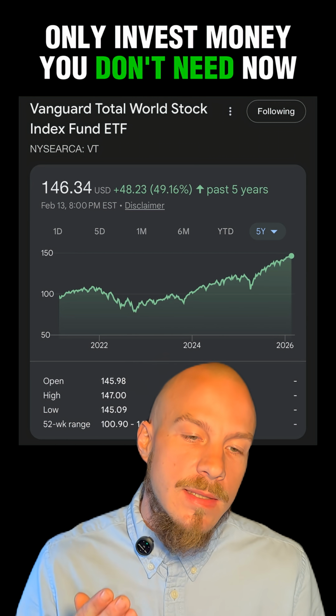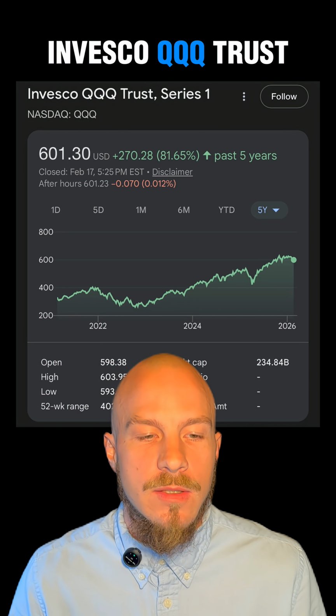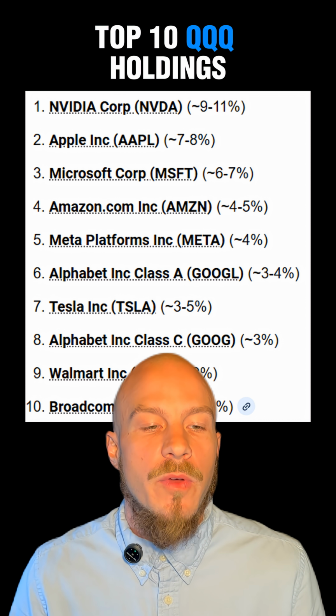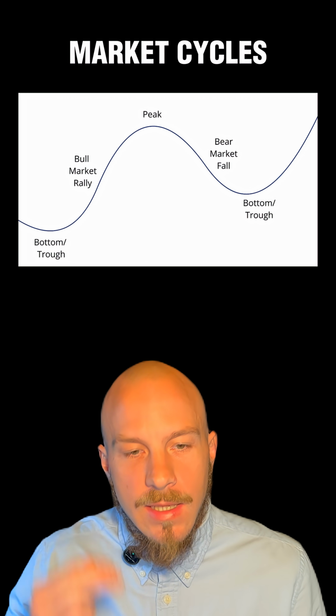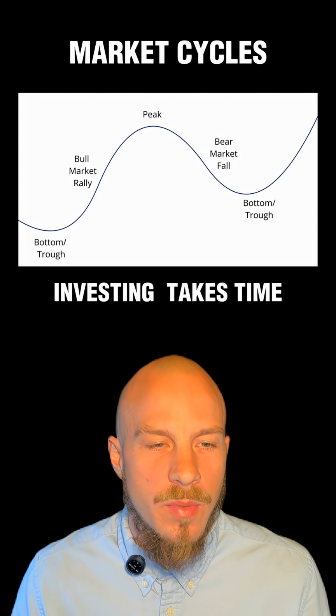If you can handle more volatility and want higher growth potential, you can also add Invesco QQQ Trust. QQQ is an ETF that holds the largest tech companies. It's more aggressive, both up and down. Remember, markets move in cycles. You won't see massive gains overnight. Wealth building takes time. The most important part, psychology.